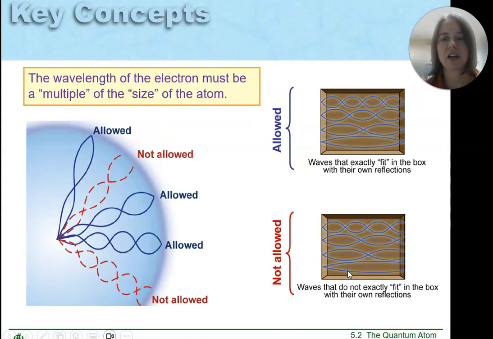So what does this have to do with the electrons? Well, we could use this analogy of waves in a box for electrons in an atom. You can see that there's this wave of an electron and it bounces back and that fits. Well, a little bit more energy, a little faster, doesn't fit, so it can't be in that energy level. But a little faster than that, it's exactly the right size, it fits, and the reflection will reflect back. A little faster than that is allowed, but even faster than that is not allowed because that's going to cancel itself out.